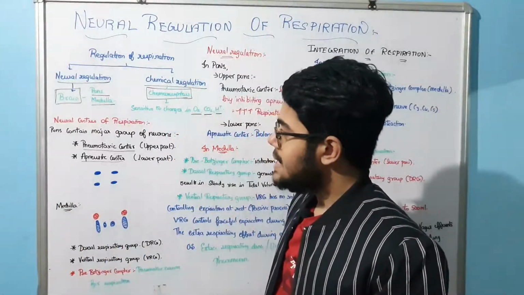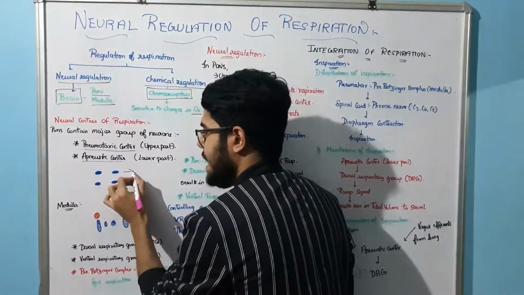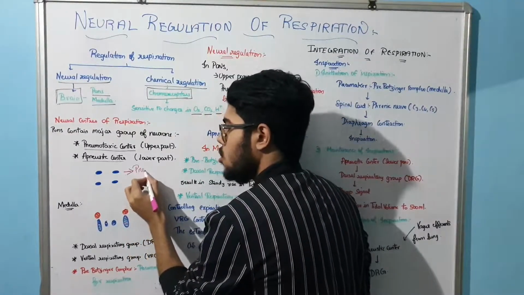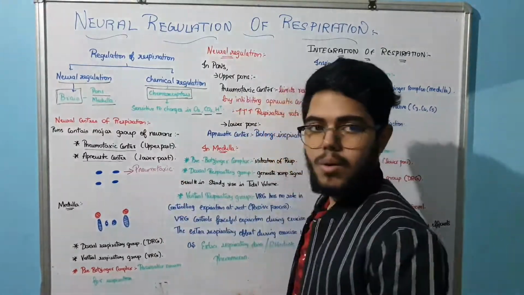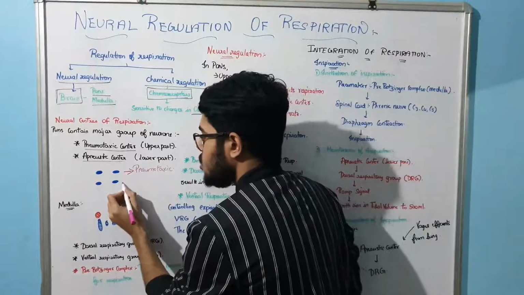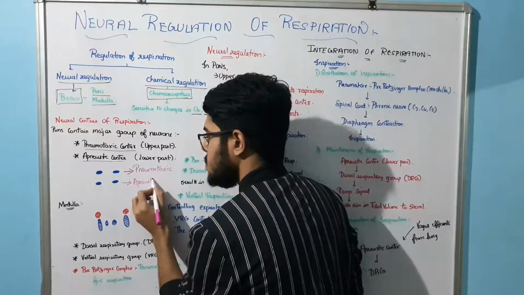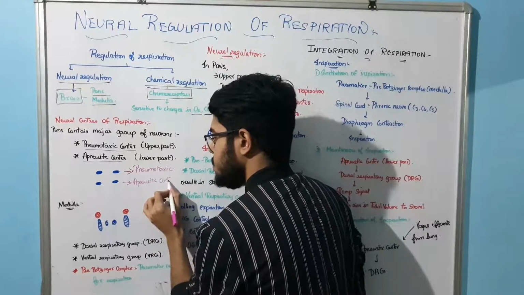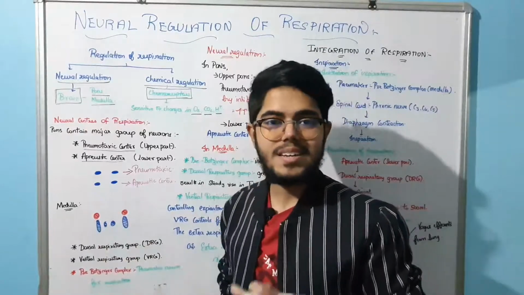Now the pneumotaxic center is present in the upper part, so I named this as the pneumotaxic center. Okay, sir. Now in the lower part, you have the apneustic center. So very simple. In the pons we have 2 groups and in the medulla we have 3 groups.